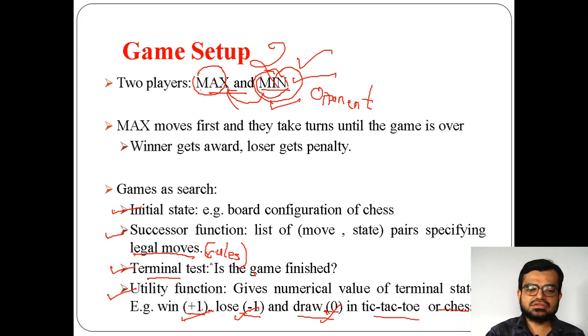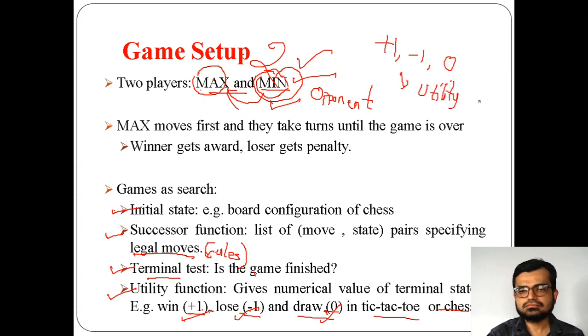These are called utility functions, and these +1, -1 and 0 are called utility values. And the initial state means, for example, if you are playing chess, the board configuration of the chess is your initial state, where none of them has started.